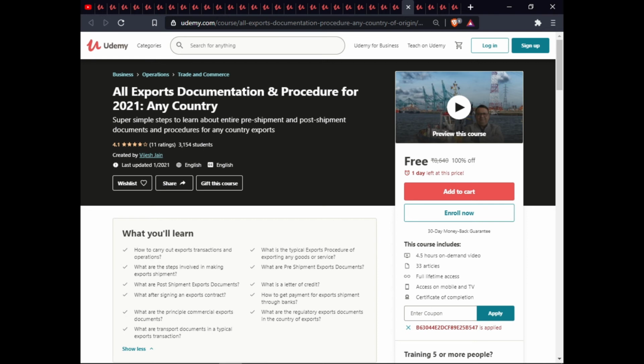post-shipment export documents, what is a letter of credit, what to do after signing an export contract, how to get payment for an export shipment through the bank, what are the principal commercial export documents, what are regulatory export documents in the country of export, what are transaction and transfer documents in a typical export transaction. This course has 4.5 hours of on-demand video, one article, full lifetime access, exam, and certification of completion.